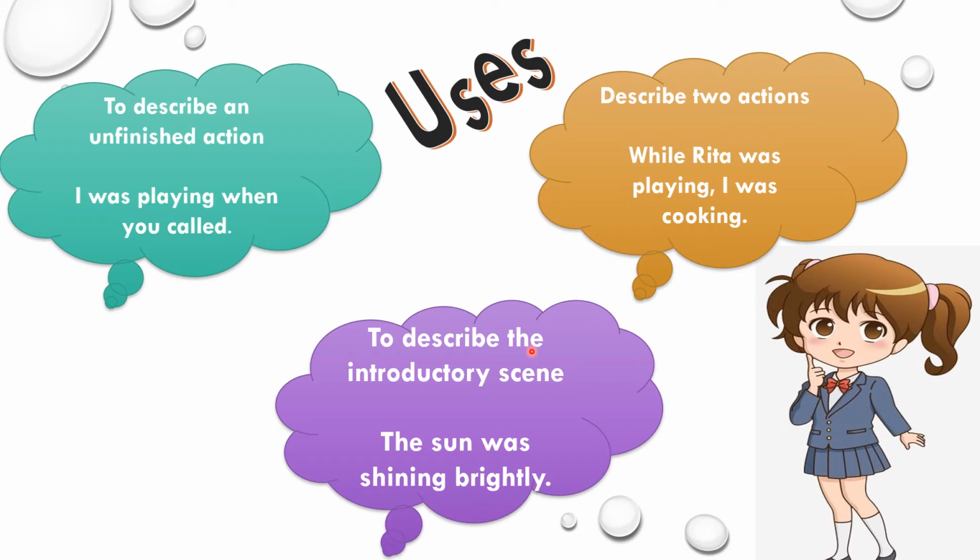Now your third is to describe the introductory scene for a story in the past. For example, the sun was shining brightly. So this was an introductory scene.